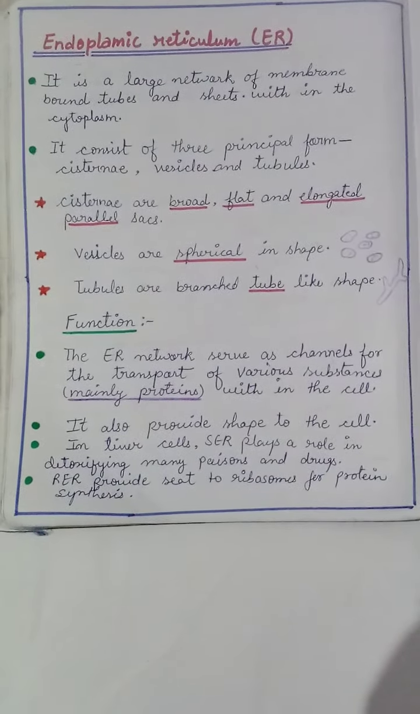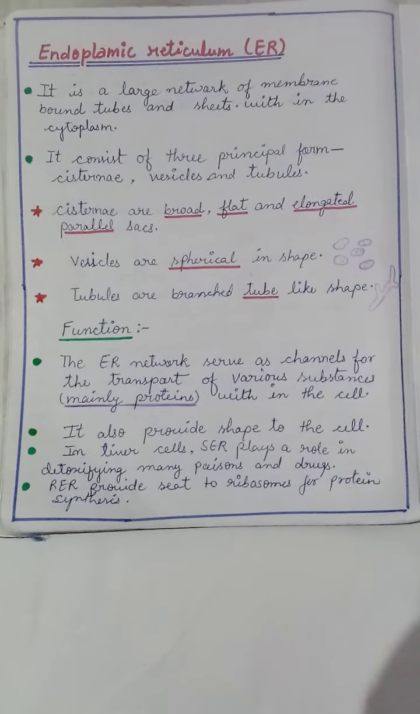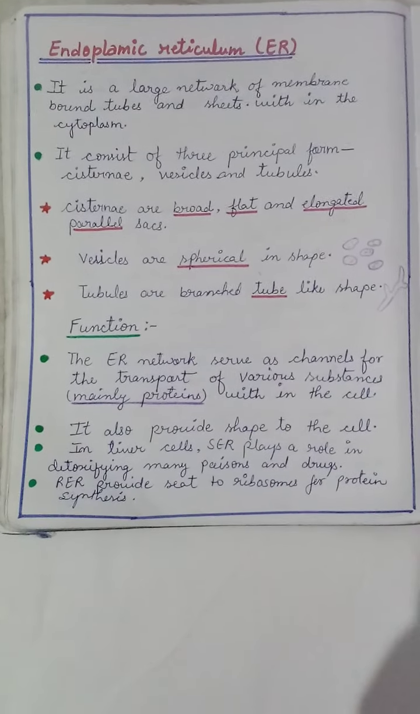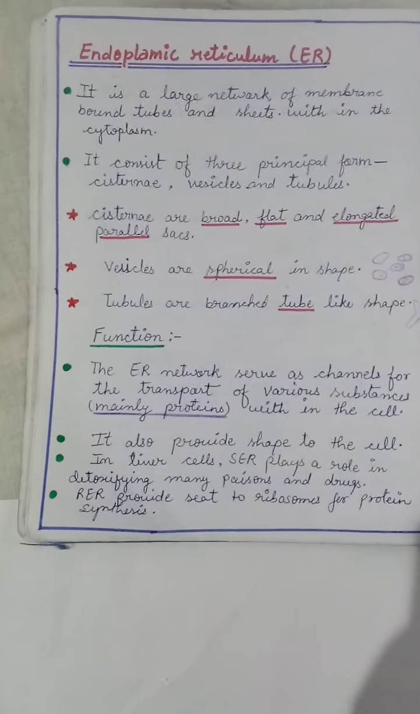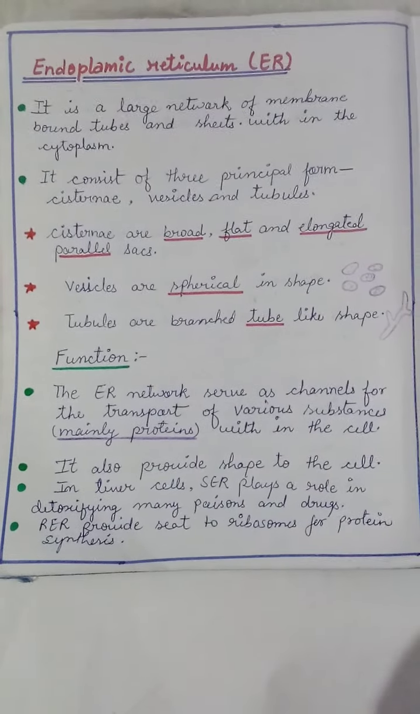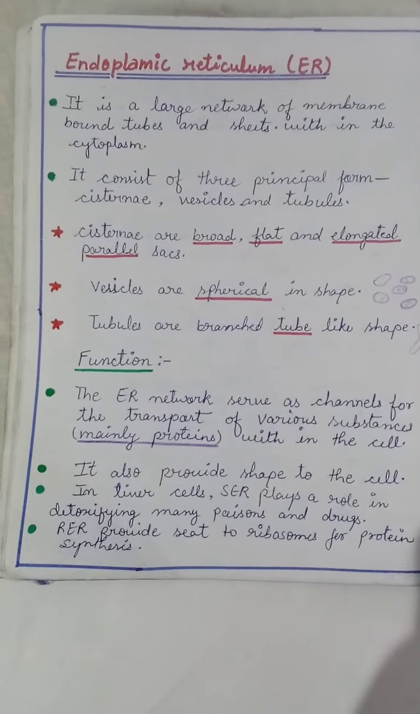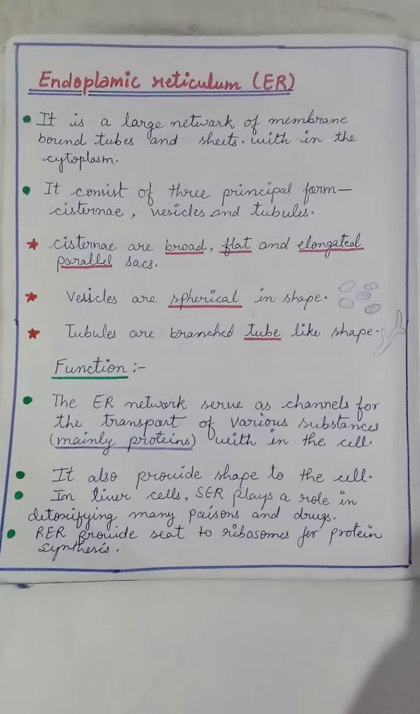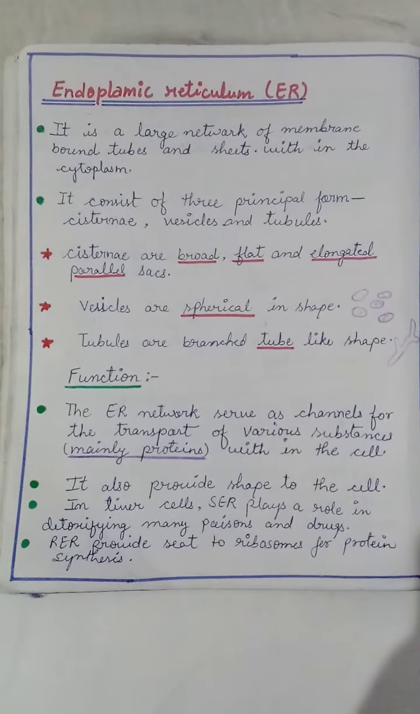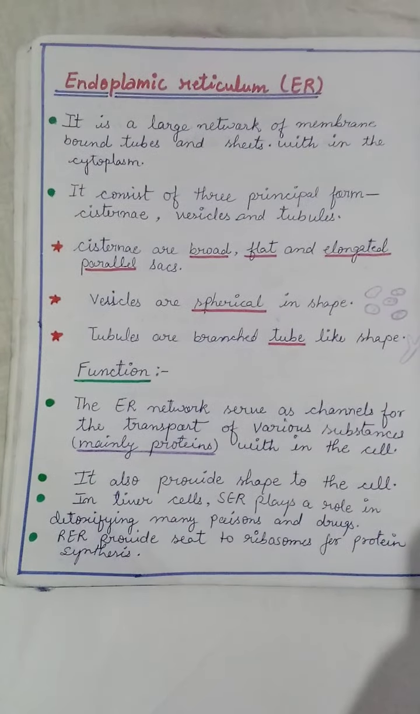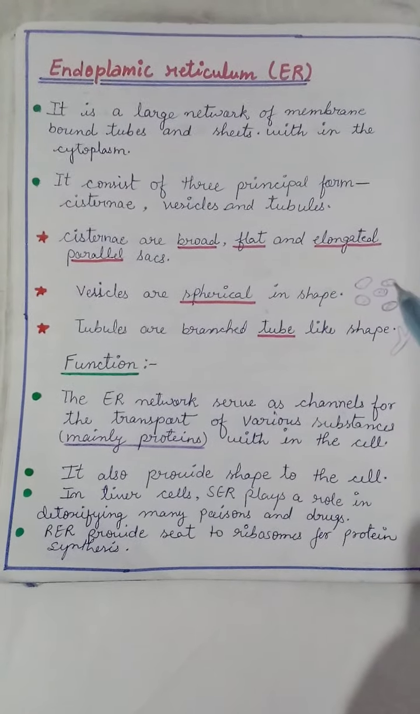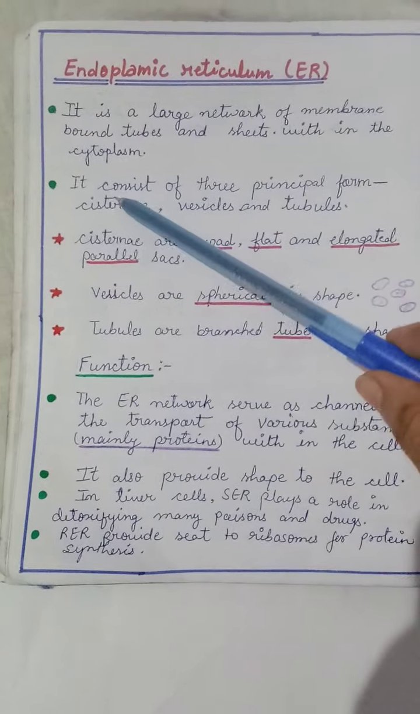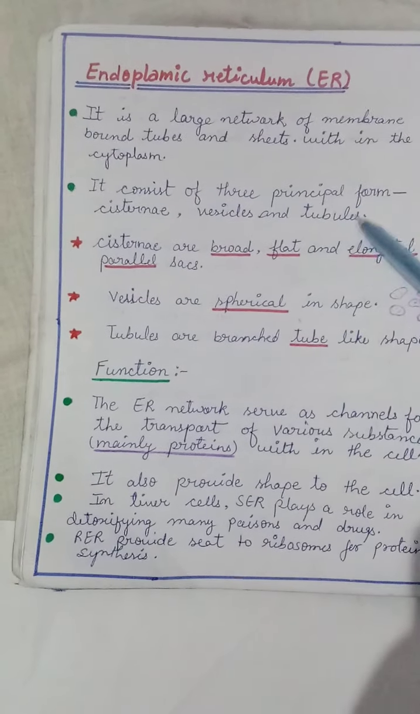Endoplasmic reticulum. It is found in all living cells except prokaryotes and mature mammalian RBCs. It is not found there. Why is it called endoplasmic reticulum? Because it forms an extensive network of tubes and sheets within the cytoplasm. It forms a large network in the cell. It consists of three principal forms: cisternae, vesicles, and tubules. When you see the diagram of endoplasmic reticulum on the next page, you will find the cisternae, vesicles, and tubules.